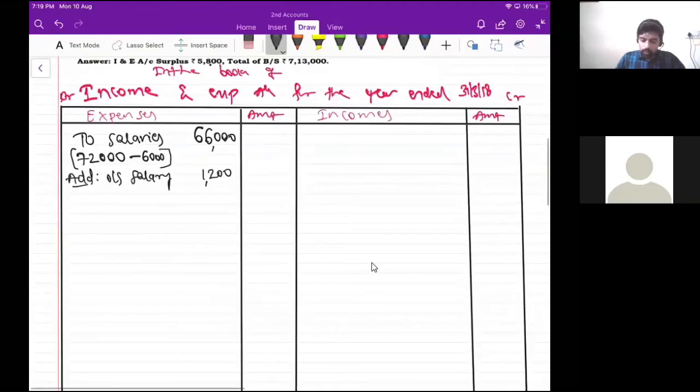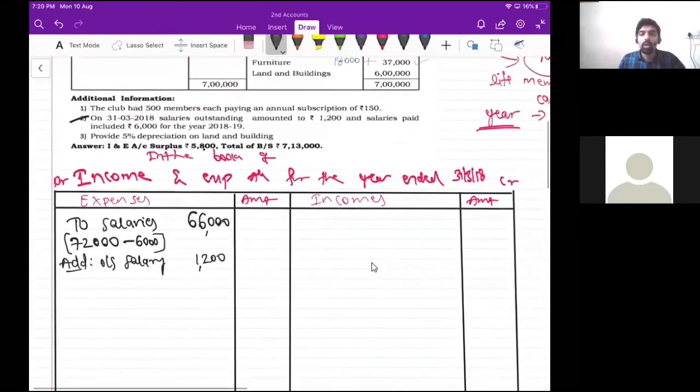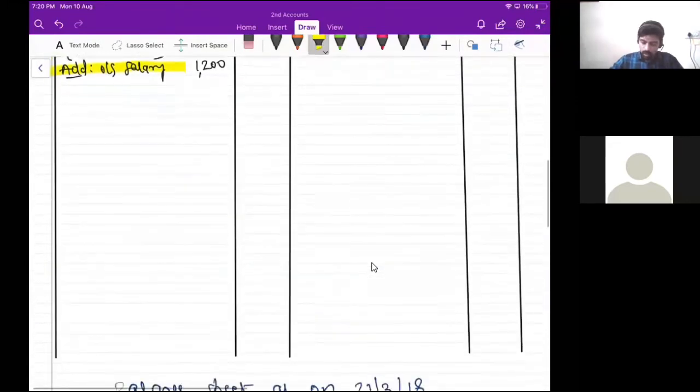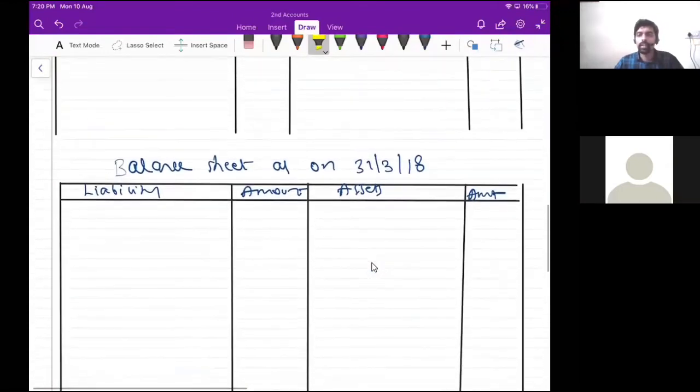Now, all adjustments will appear two times, correct? So one time we have dealt with outstanding salary in the income and expenditure account on the debit side, expenses, correct? So now you tell me, where should I record the second time? This is outstanding salary. It is on the expenses side, correct? So outstanding salary is an adjustment. So where do I record an adjustment? Two times, right? Once in the balance sheet, once in the income and expenditure account.